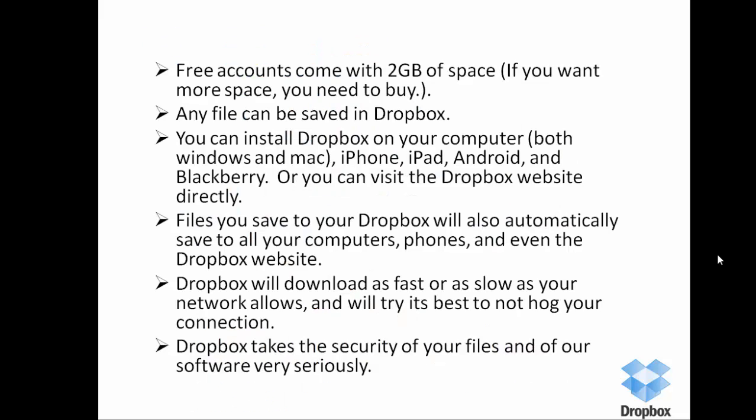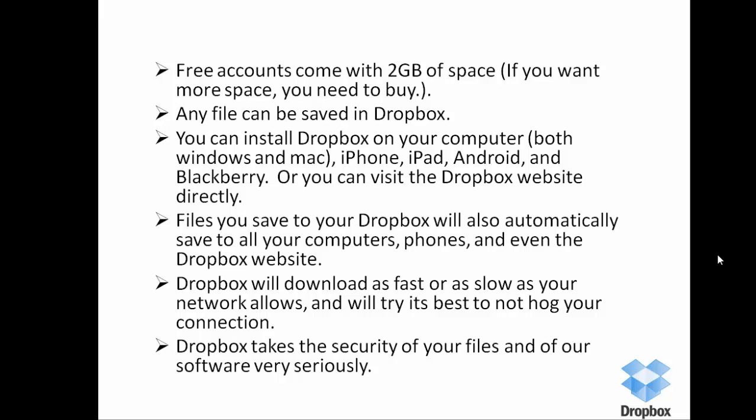When you create a personal account, you will have 2 GB of space. It's for free. If you want more space, you can buy. Any files can be saved in Dropbox, like Word document, images, and PDF. You can install Dropbox on your computer, both Windows and Mac. You can also download some Dropbox apps to iPhone, iPad, Android, and BlackBerry.